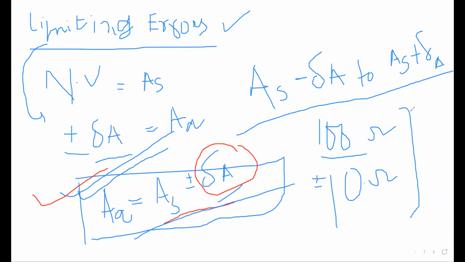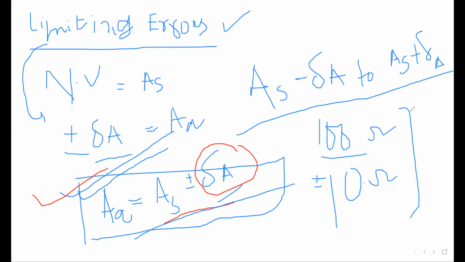Yes, tell me. Whenever we find out the limits, it is a range. Now, when you see any question, they are giving you AS, that is the nominal value, and they will give you the error, that 5%, 10% error this quantity may have.